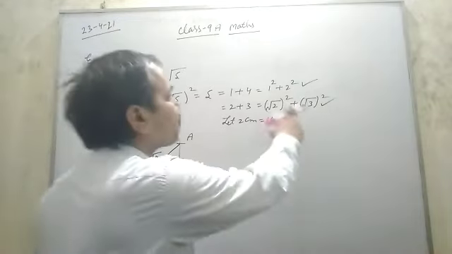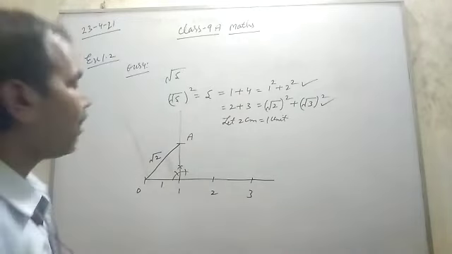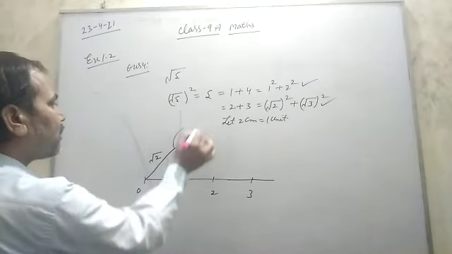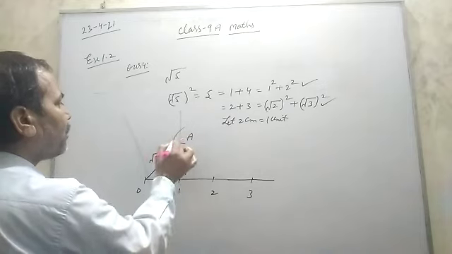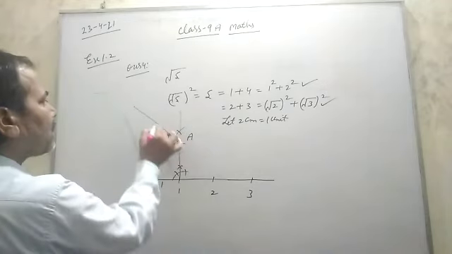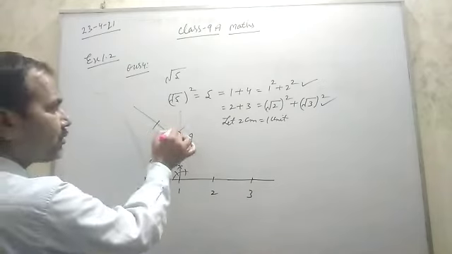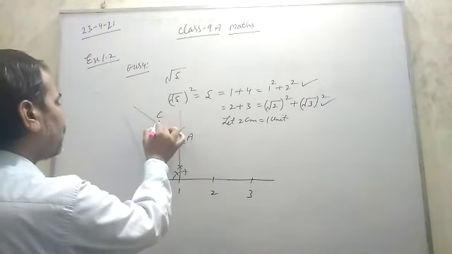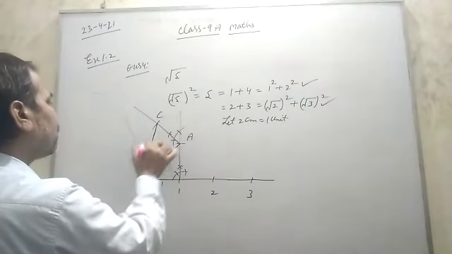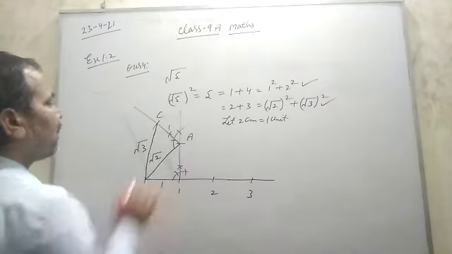Under root 2 square plus under root 3 square. So with the help of under root 2, again you construct under root 3. Construct a 90-degree angle again, and on that again cut 1 unit, means 2 centimeter. This is point C. Then join O to C, and this is under root 3.